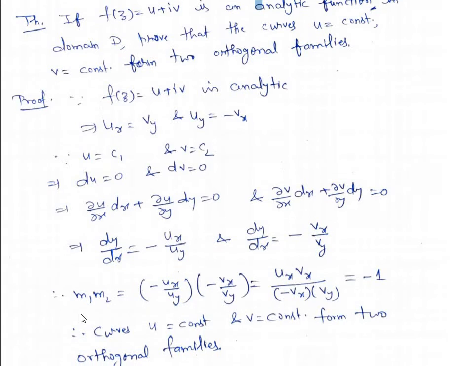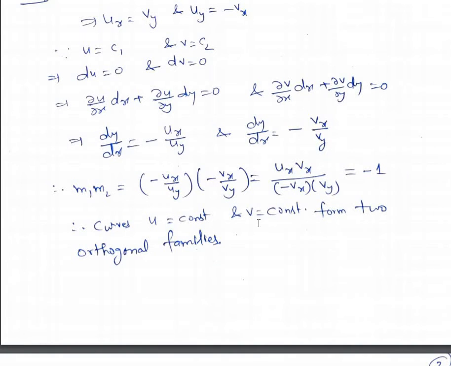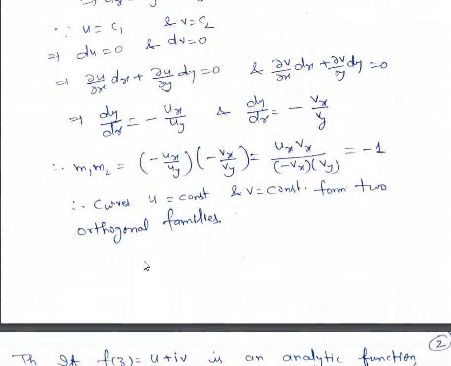Now if we multiply m1 and m2, where dy/dx denotes slope, m1 times m2 is equal to -ux/uy times -vx/vy, which is equal to ux vx divided by minus vx into vy. Now vx will get cancelled, and ux is equal to vy by the Cauchy-Riemann equation. Therefore m1 m2 = -1. Therefore the curves u = constant and v = constant form two orthogonal families.